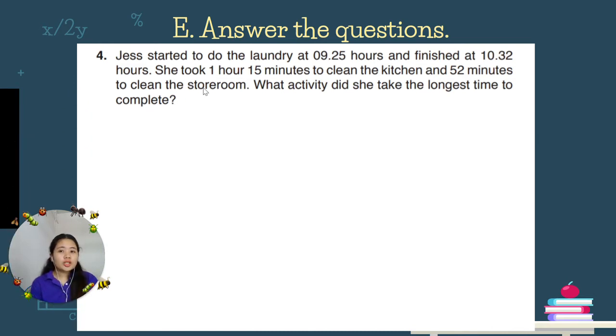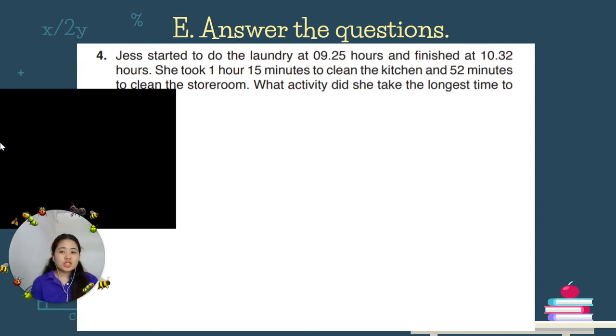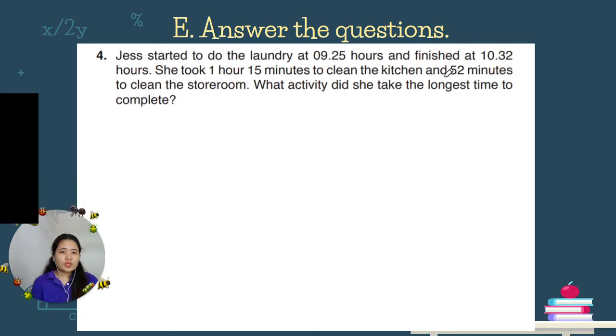So we have to look for the longest time, either the laundry, the kitchen, or the storeroom.